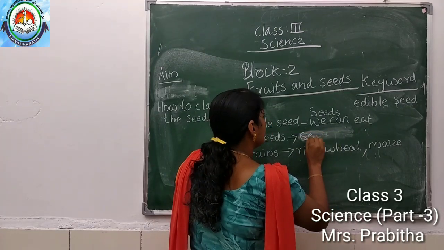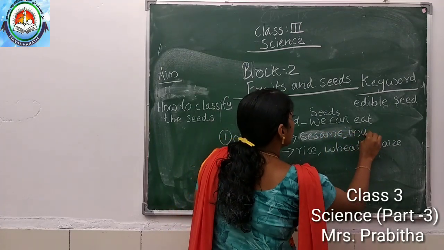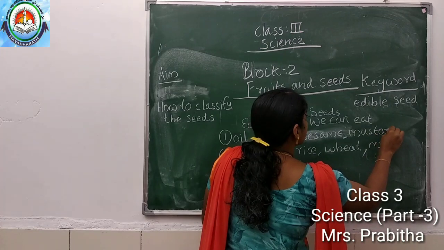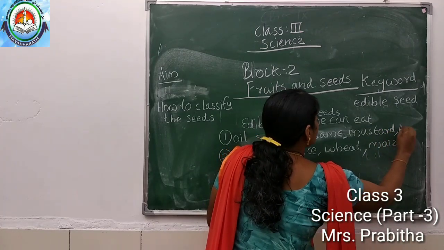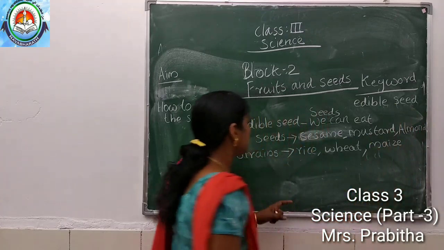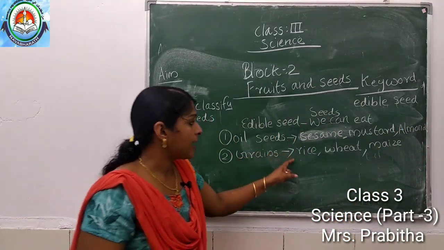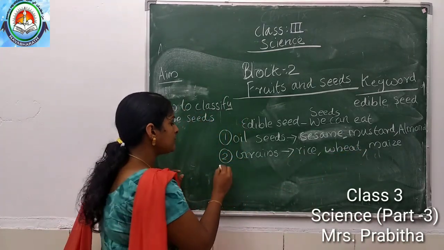Sorry, sesame oil we will write. Sesame oil, sesame, mustard, almonds. Okay, then so grains are rice, wheat, maize. Okay. Next one is pulses.